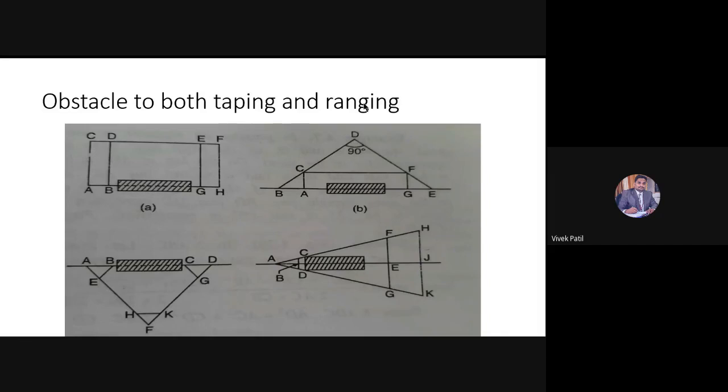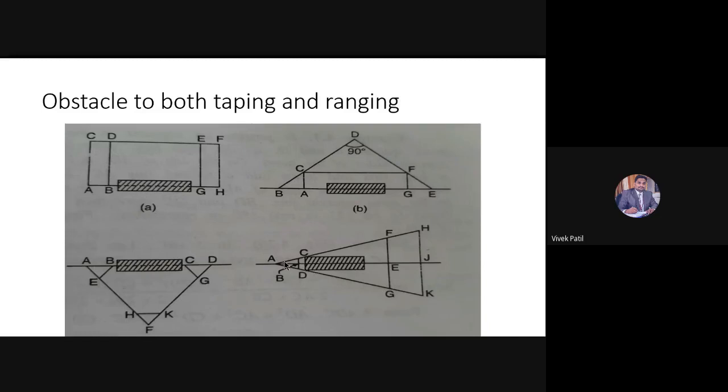Is it clear? Yes, sir, clear. Moving on to this fourth method. There is a line AB which is coming through an obstacle of a building. To overcome this, I have to fix two points beyond this, to extend that line on the same line.